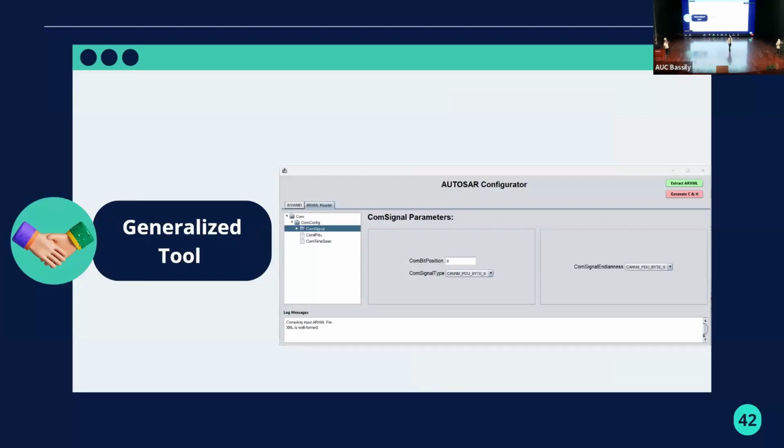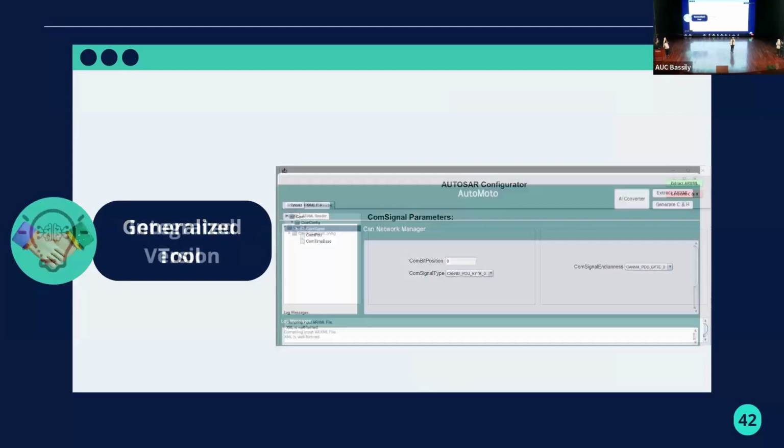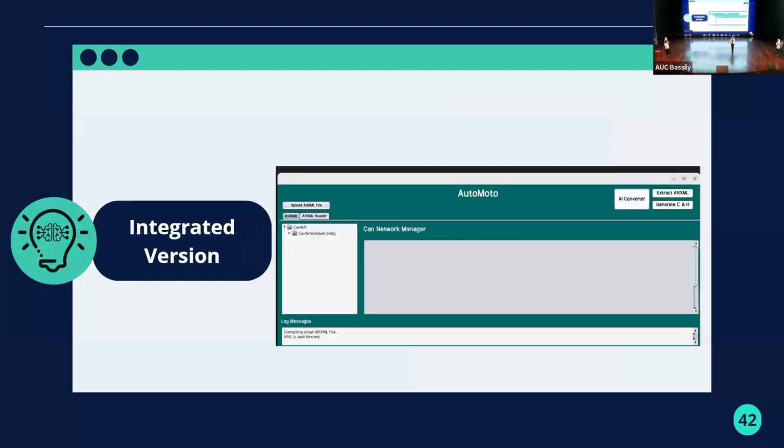And here's our generalized tool. Our tool is generalized not only for CAN Network Manager. We also tried using it for other modules, like here as shown, we use it for the COM module. It parses the ARXML file, you can edit in the ARXML, and also you can extract the ARXML file again. And finally, here's the integrated version for Sarah's UI. You have the AI model, and you can extract the ARXML, edit it, and generate the C and H files to be ready for extraction.